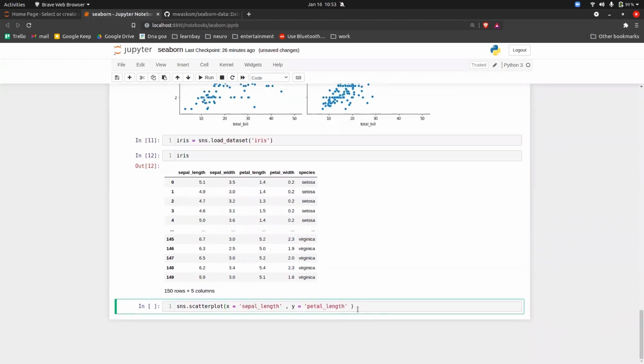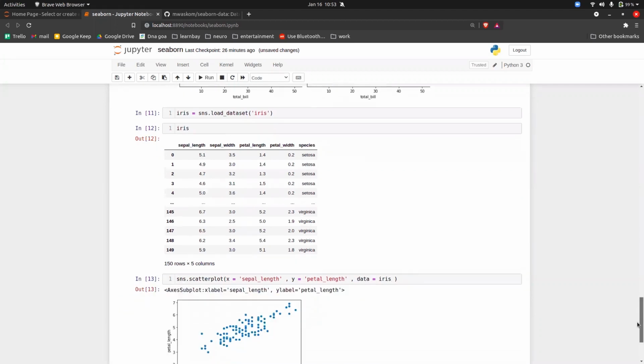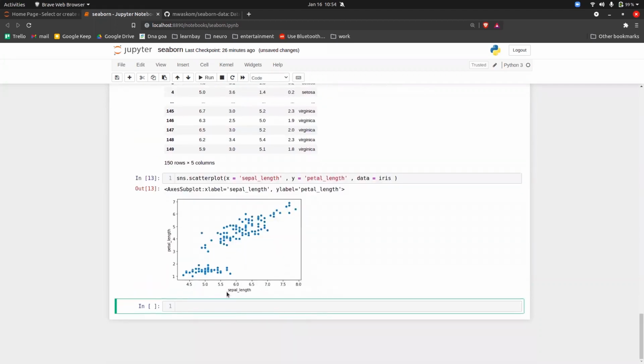And of course we have to give the data also. It's not magic that it will understand from iris. So data is equal to iris, and execute it. So see, when the sepal length increases, the petal length is also increasing. These kinds of information you can get from a scatter plot, and this is what a scatter plot is.